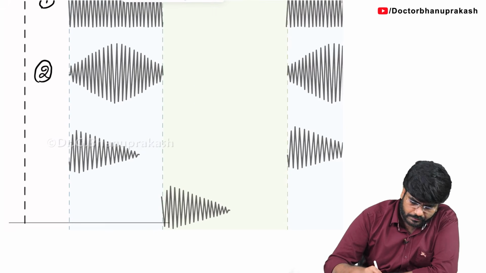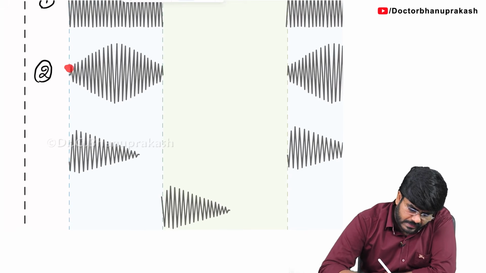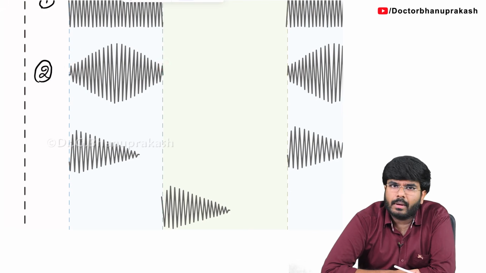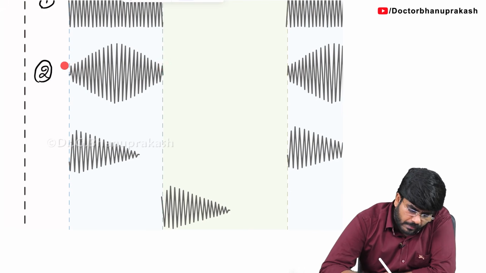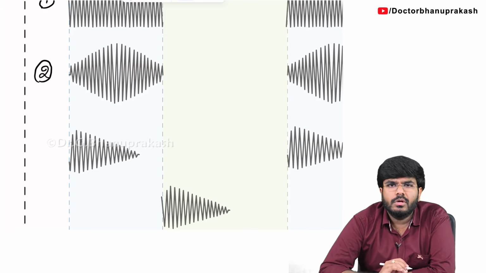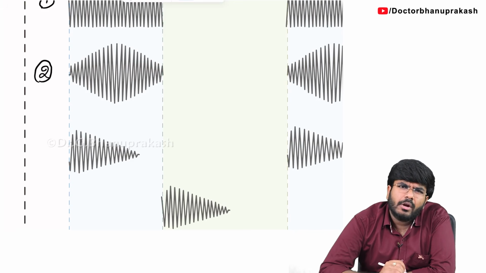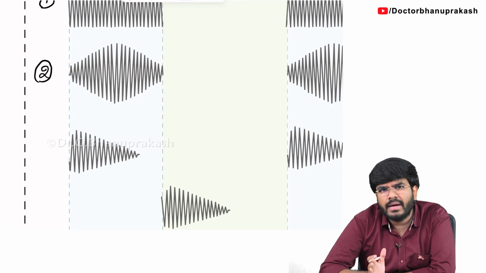Now look here. Again, the murmur is happening during the phase of systole. Definitely, without any doubt, the murmur is happening during systole. That too, the murmur is there from the beginning of the systole to the end of the systole. It is throughout the systole. So why can't I call it a pan-systolic murmur? It's also there, no? Yes, of course, it's a pan-systolic murmur. It is there from the beginning of the systole to the end of the systole.